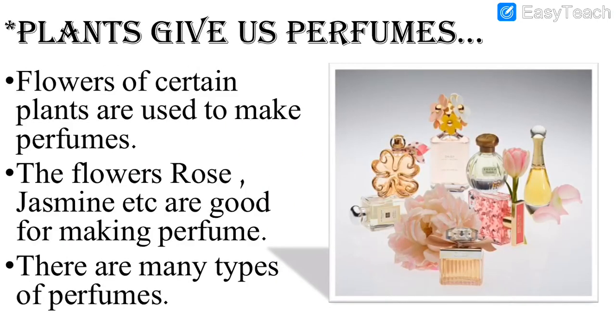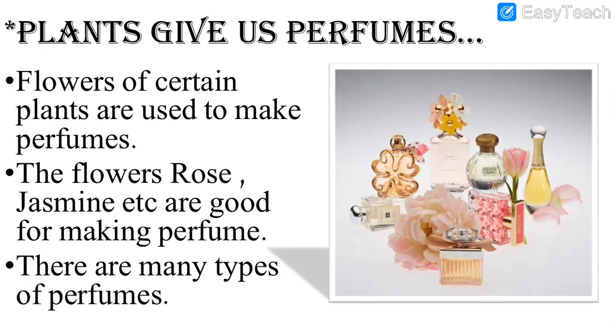Now we also get perfumes. Perfumes are used by almost all of us. Perfumes give us a good smell, right? We know that much. So let us read. Plants give us perfumes. Flowers of certain plants are used to make perfumes. So how do we get perfumes? With the help of flowers. We had also studied in lesson 1. Flowers are the parts of the plants that are used to make perfumes. Different smells of the different perfumes we get with the help of flowers.